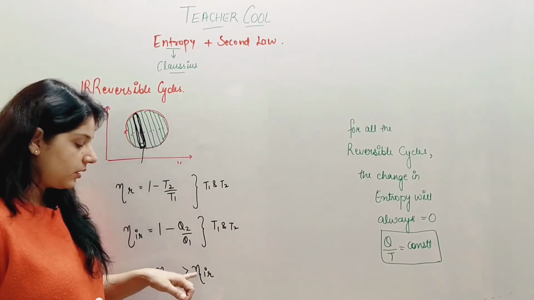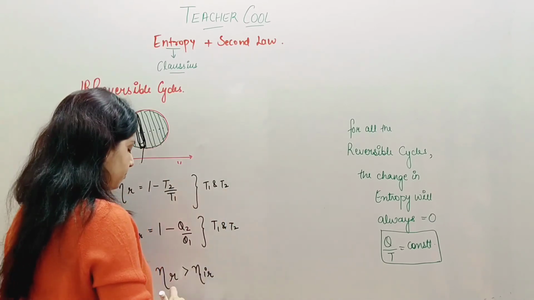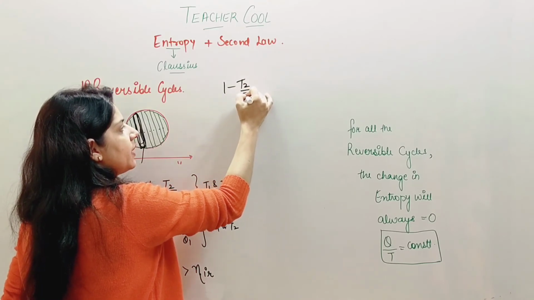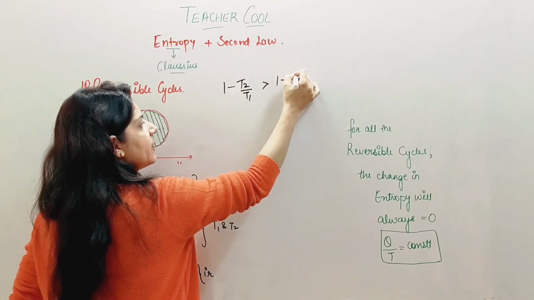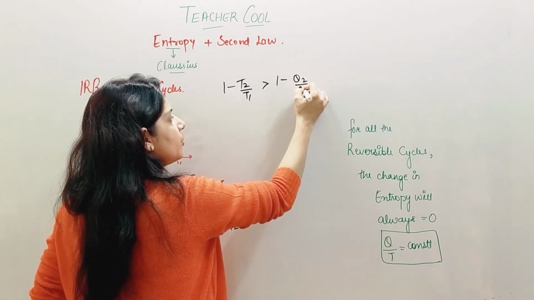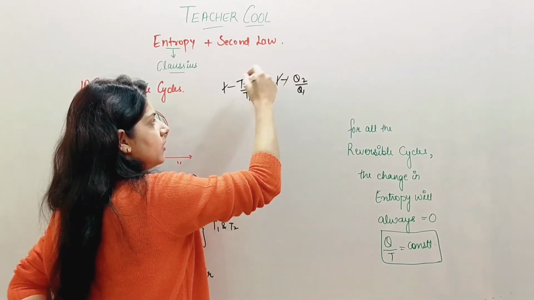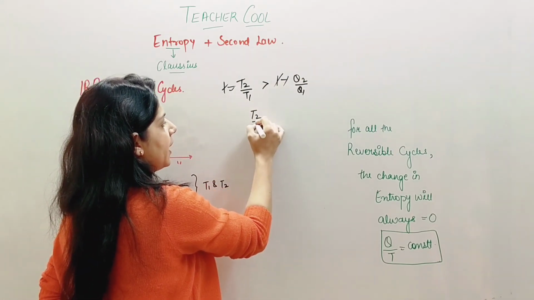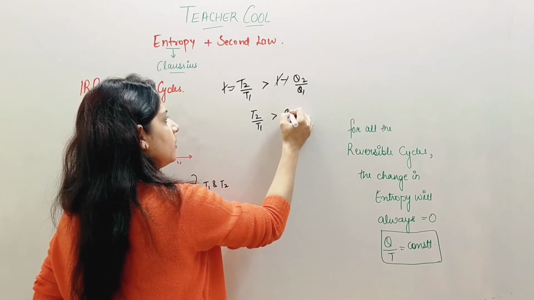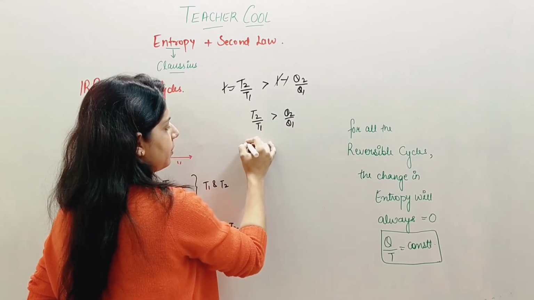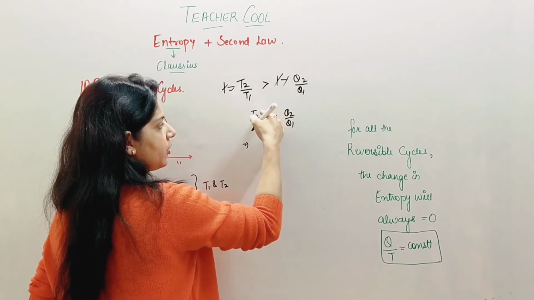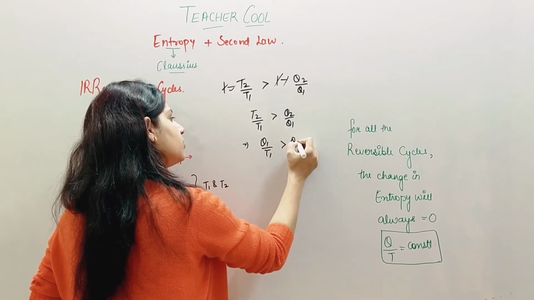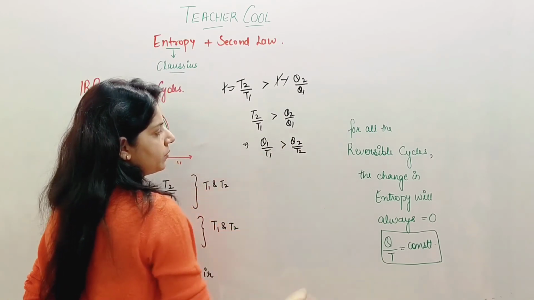With this result, I'll put the expressions: 1 minus T2 by T1 is always greater than 1 minus Q2 by Q1. The 1 will cancel in the inequality. So I'll get T2 by T1 is always greater than Q2 by Q1, which implies, bringing Q1 here and T2 there, Q1 by T1 is always less than Q2 by T2.